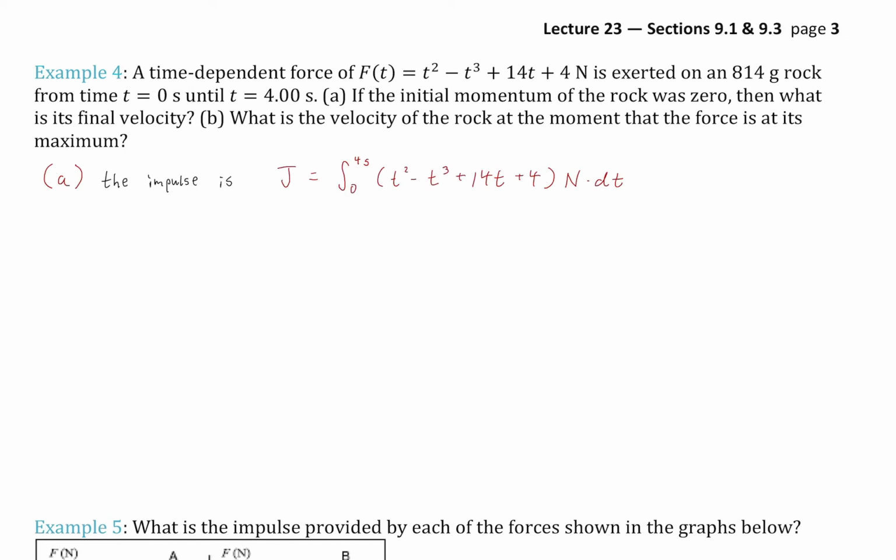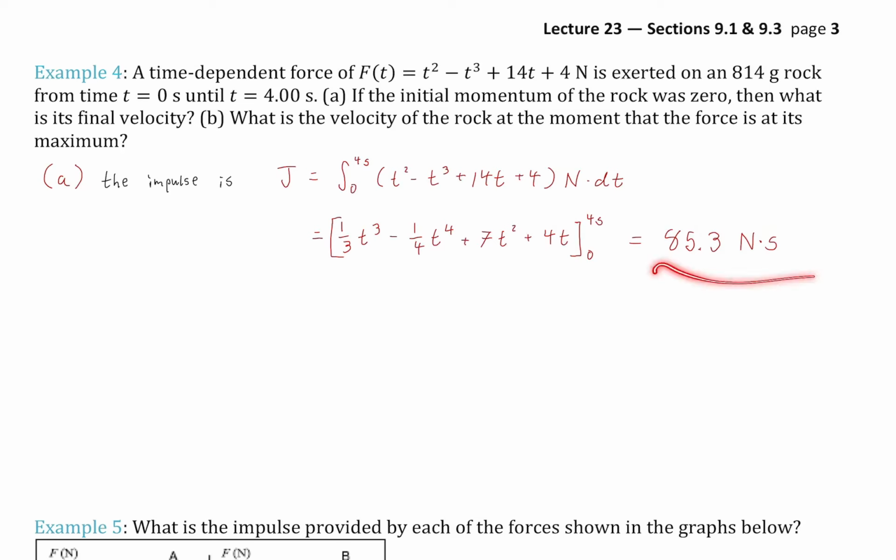The first thing we're going to do is set up impulse with the integral definition of it. We're going to be integrating as a definite integral from 0 to 4 seconds, because that's the entire time that the force is applied. We plug in our time-dependent force equation right in here, and then we just go ahead and integrate it. Here I'm just doing all the rules of antiderivatives for polynomials. So for example, my t squared becomes 1 over 3 times t cubed. Here I'm showing evaluating at the upper limit minus the lower limit. Evaluating the lower limit just gives me all zeros on all my terms.